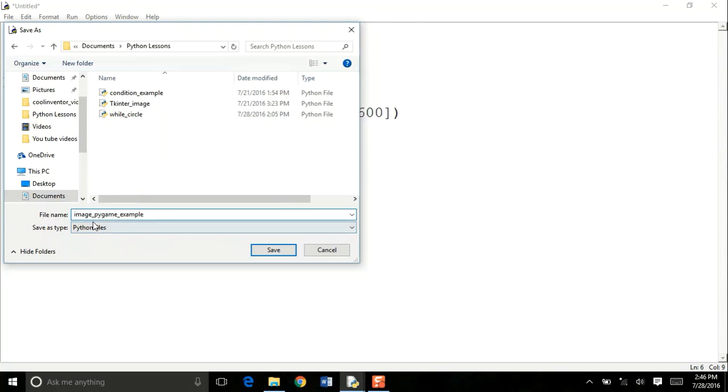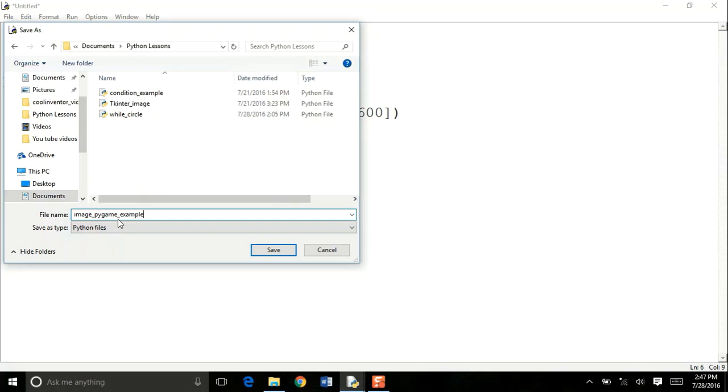And you should not name your program, or like while you're saving your program, do not name it as Pygame or Turtle or Tkinter. Do not save your program as one of your module names, because when you do that, that will mask your actual module and you won't be able to run your program.